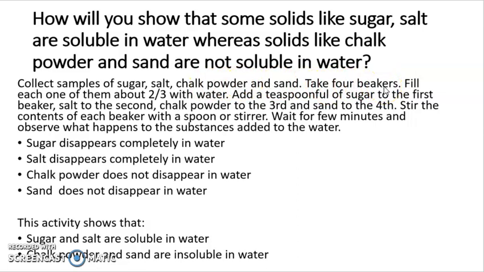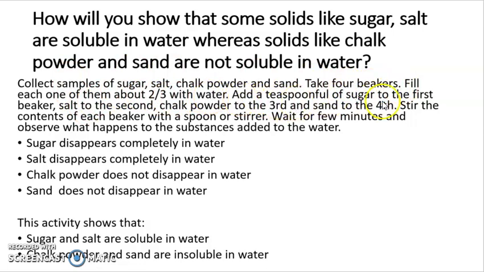What is a beaker? A beaker is a glass tumbler-like vessel in which markings are there for different measurements like 100 ml, 150 ml, 200 ml. Take 4 beakers, fill each one of them about 2/3 with water.